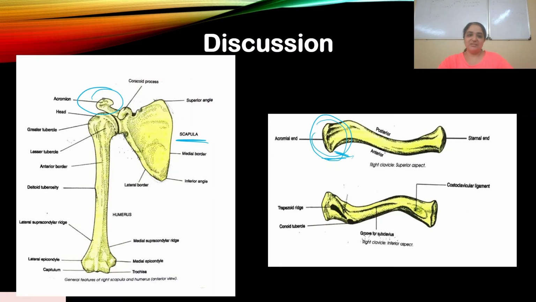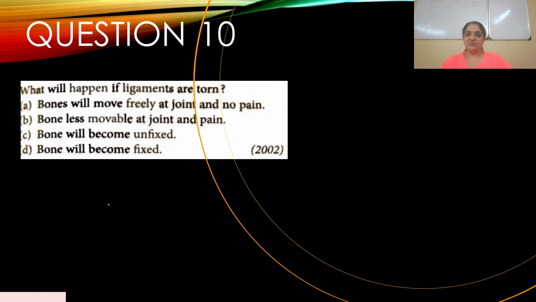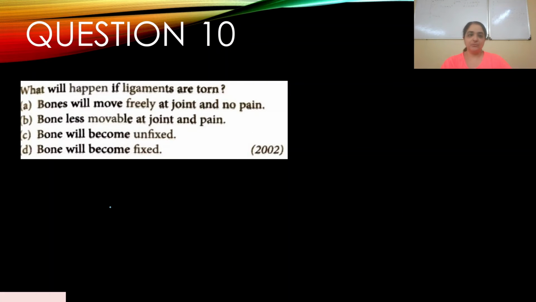Okay, let's move on. Okay, see here, you can see here the deltoid tuberosity of the humerus. We just discussed that. Okay, this part over here. Okay, next question. Okay, so question number 10. What will happen if ligaments are torn?